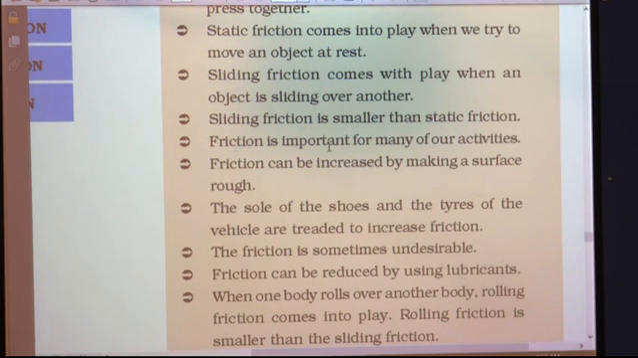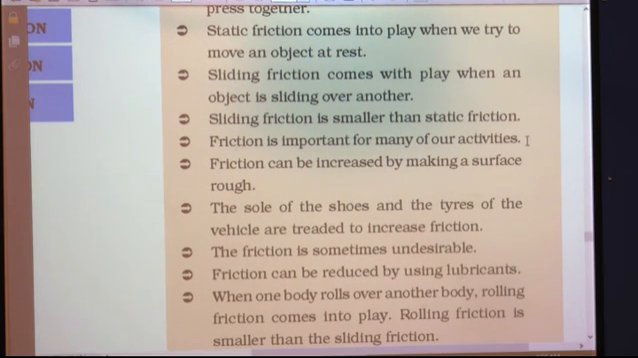Then friction is important for many of our activities. We have discussed the advantages of friction. We have discussed that if there is no friction between the fingers and the pen, then you are not able to hold the pen and write anything.